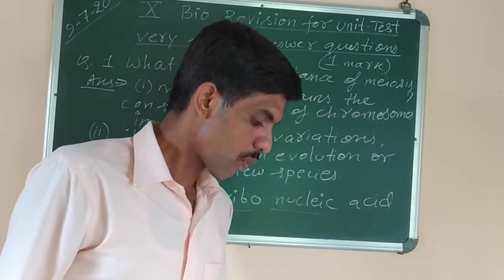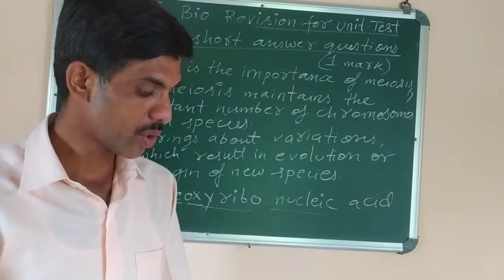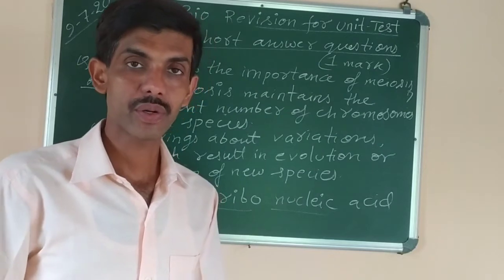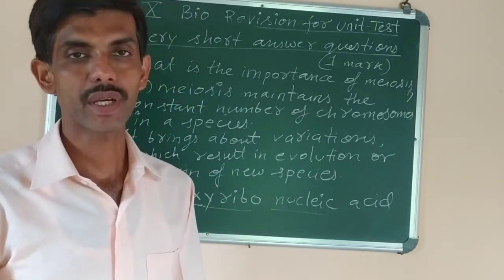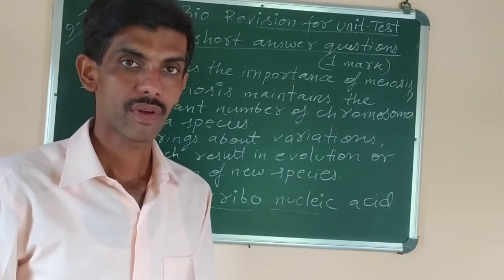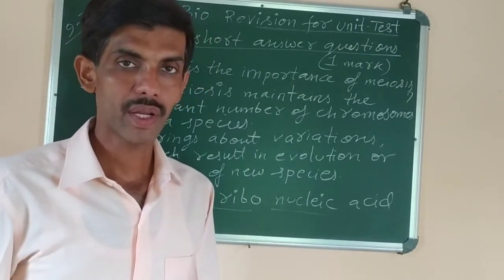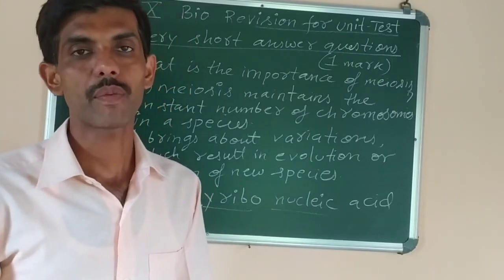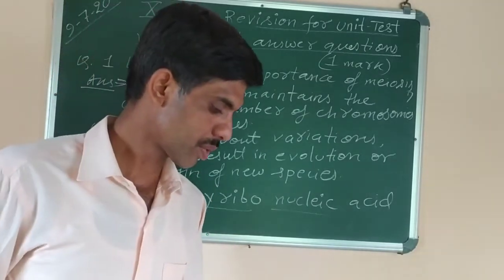Now next one is, why is meiosis referred to as reduction division? Meiosis is referred to as reduction division because the chromosome number is reduced to half during this type of division. Like if parents have 2n, then the daughter cells will have only n, that is half set of chromosomes.